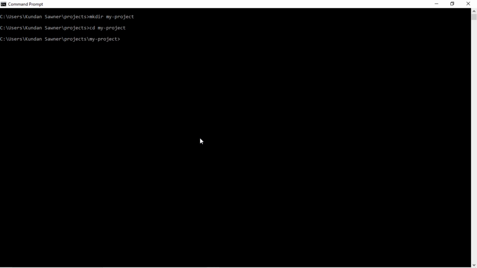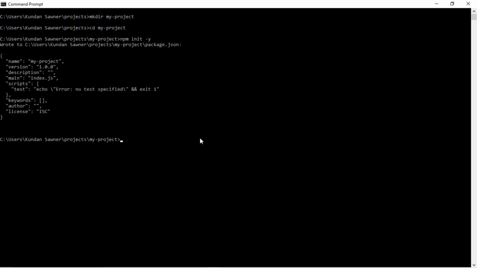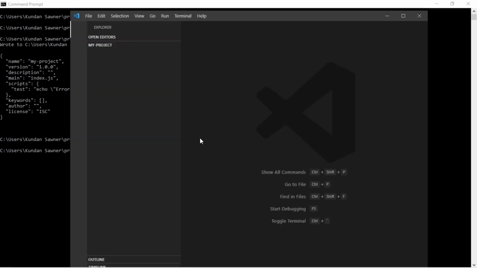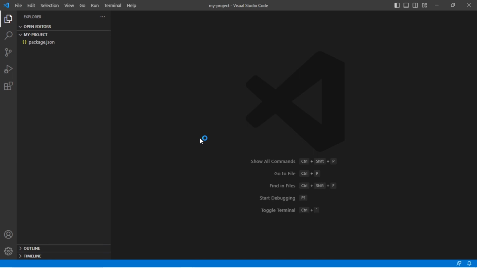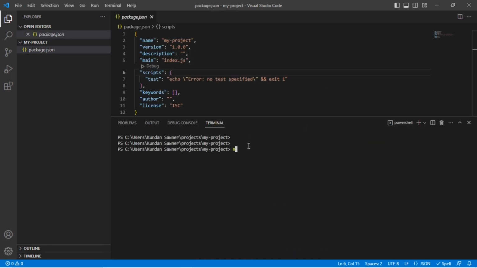Now we will initialize our project with npm init. After that, we will open our project inside VS Code. Next, we will install the Jest package with the help of npm install, and we will save this dependency as a dev dependency.